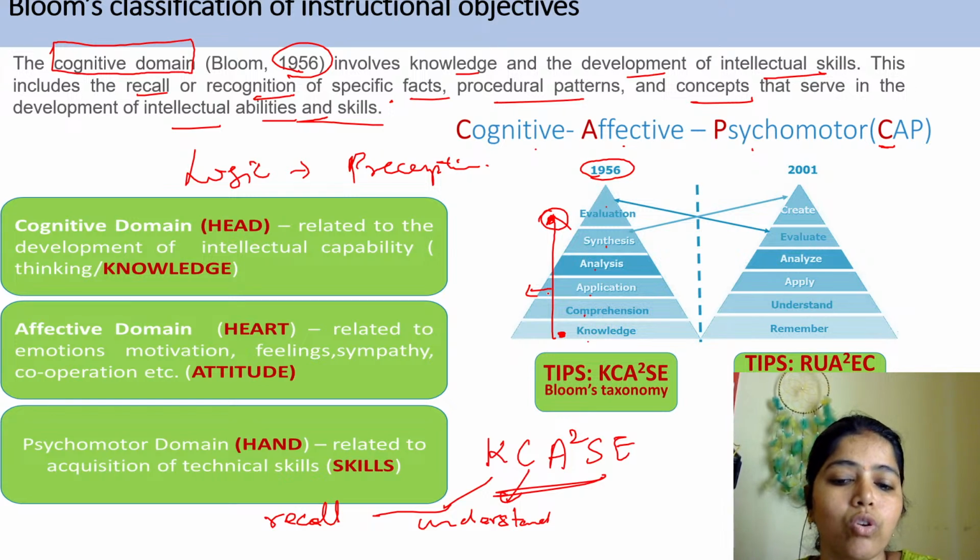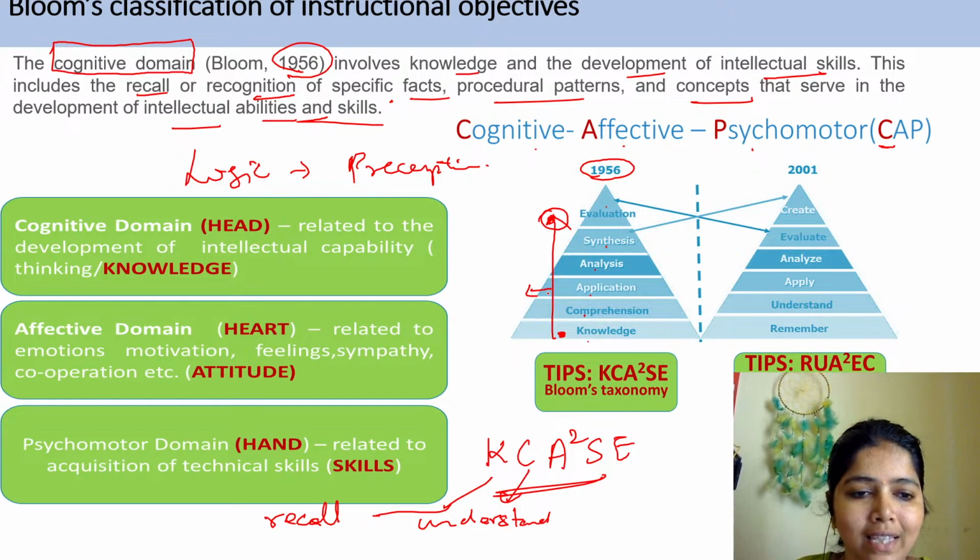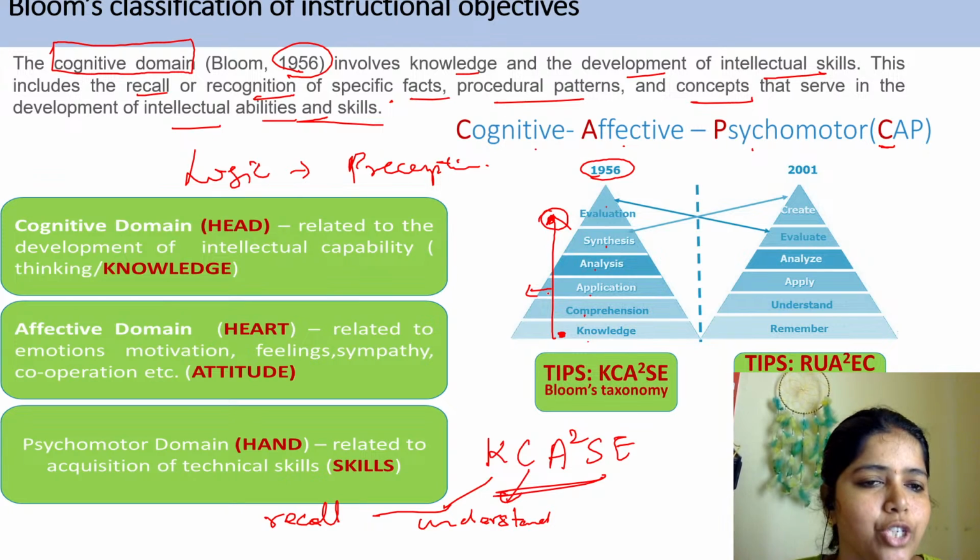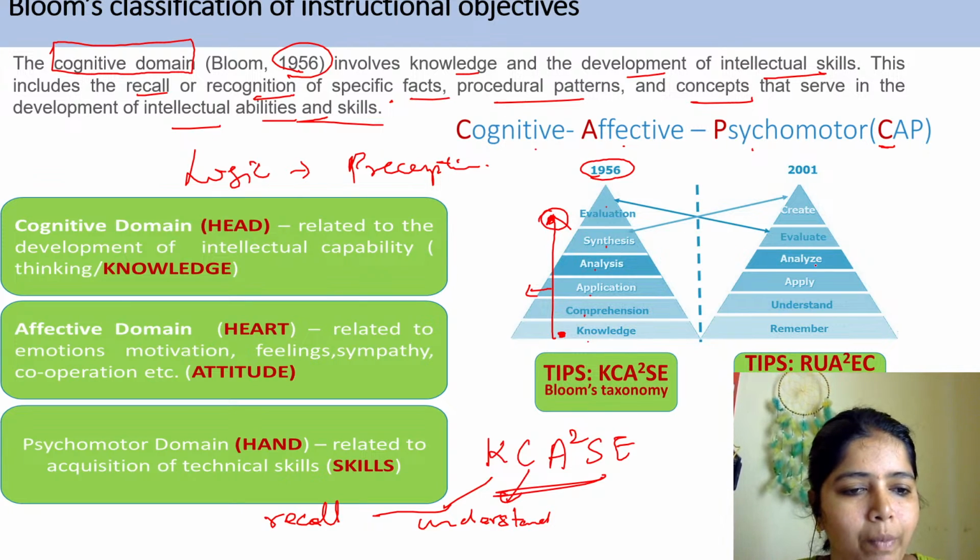In 2001, a student of his, Anderson and Krathwohl, made some kind of modification with respect to the domain. Here the name has been hidden. I will write Anderson and Krathwohl.